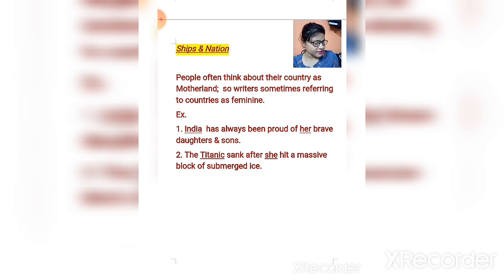India has always been proud of her brave daughters and sons. And then after, the Titanic sank after she hit a massive block of submerged ice. Here you can see India is a nation, and the ship, the Titanic, both are used here as feminine gender. Then after, children, on your book page number 23, this is given.